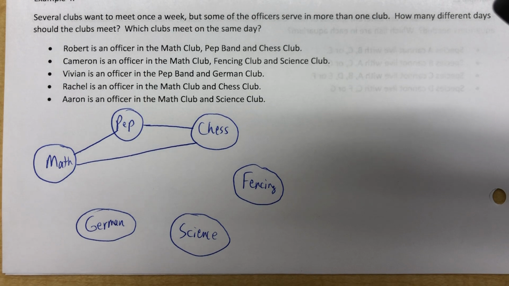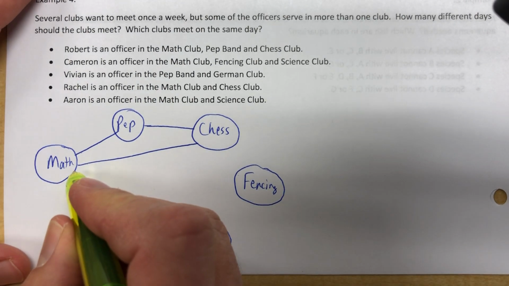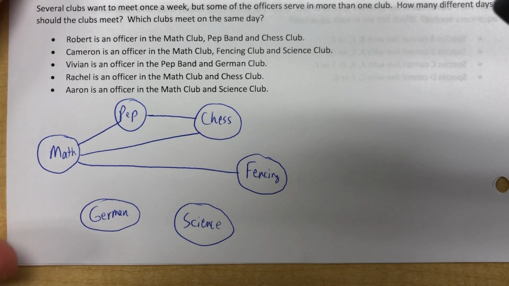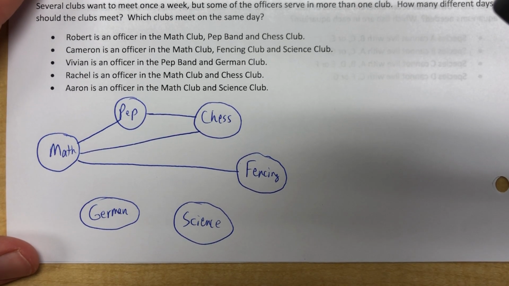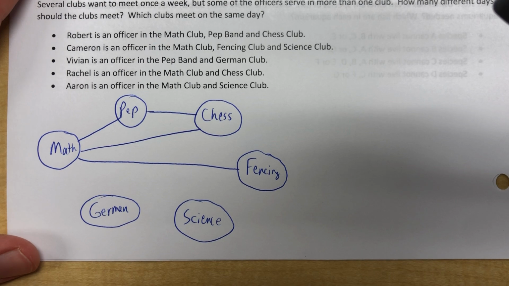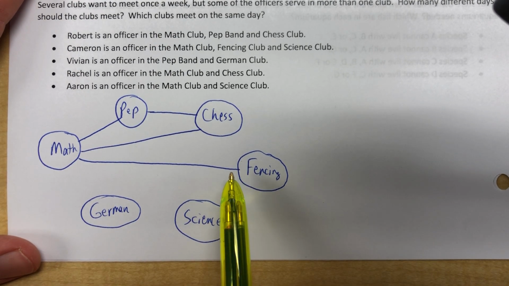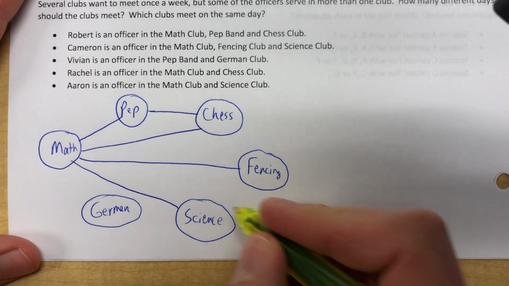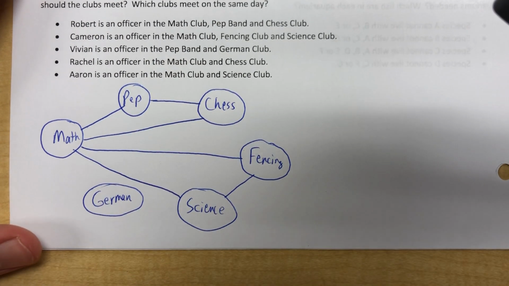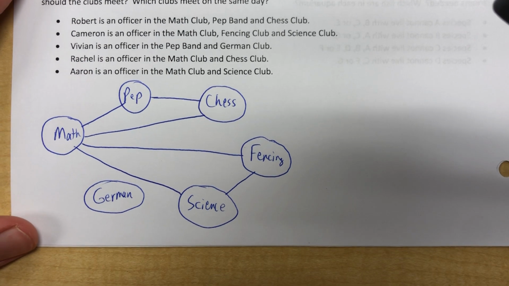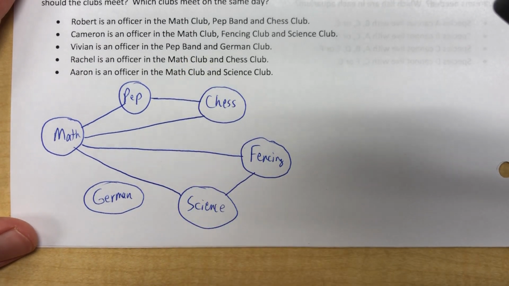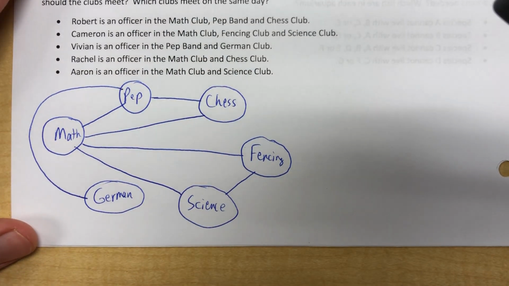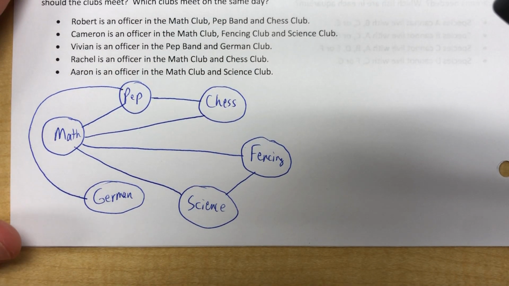All right, Cameron is an officer in the math club, the fencing club, and the science club. So there's a conflict because of Cameron between math and fencing. I think fencing can solve that problem, whatever conflict there is. Touché. So math and fencing, there's a conflict between math and science, and a conflict between fencing and science. All right. Vivian is an officer in pep band and German club, so pep and German have a conflict. We'll swing that one around here just because I didn't want to cut through the middle. I probably will have to eventually, but that's okay.